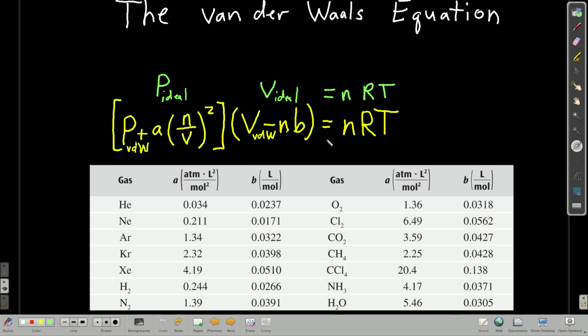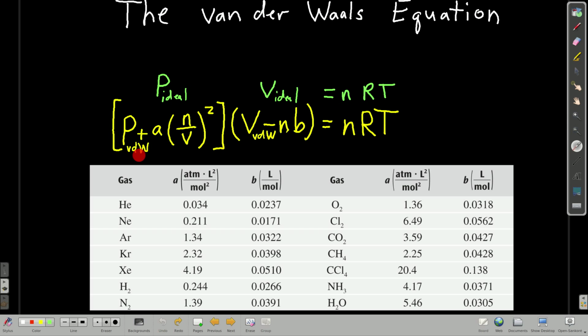So now let's look at an equation that lets us attempt to calculate real pressures and volumes, the van der Waals equation. So the ideal gas law is P times V is equal to nRT. I use the subscript ideal here to denote that. This is the van der Waals equation down here in yellow. It says that the pressure plus some factor times the volume minus some factor is equal to nRT. So this pressure here, everything in the square brackets, we want to get to equal the ideal pressure.